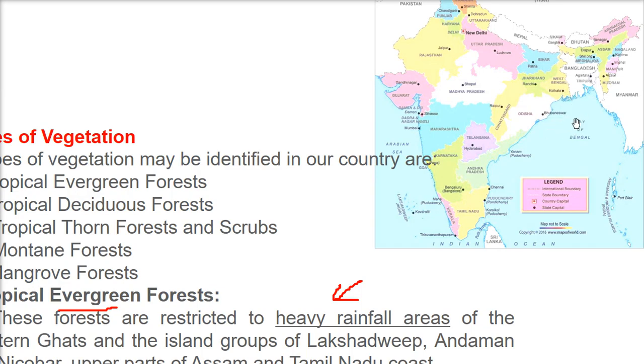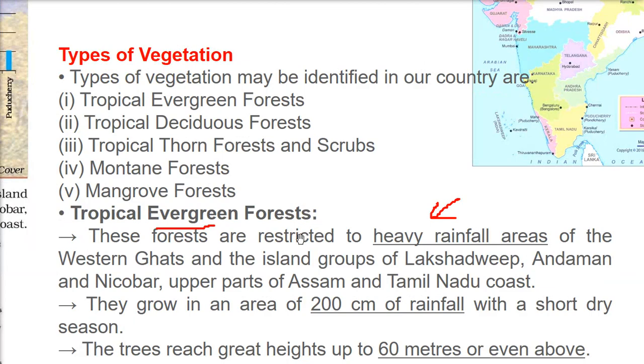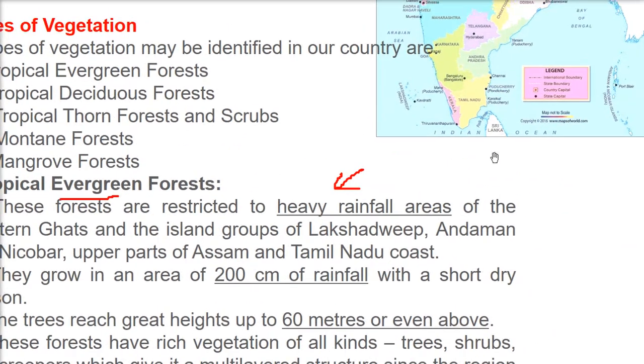Then in September, October, we get a lot of rain on the Tamil Nadu coast, the Coromandel region. And here in Assam, this area gets more than 200 centimeters of rainfall and has tropical evergreen forest.